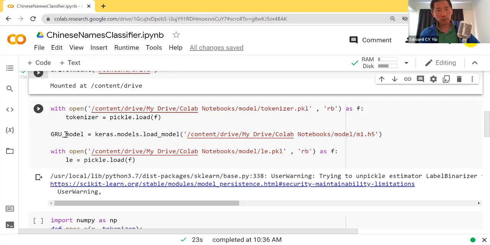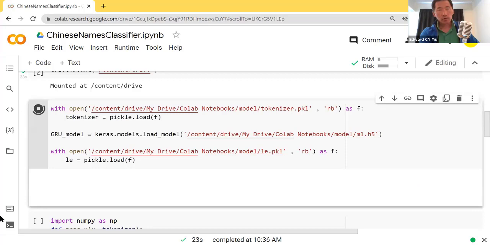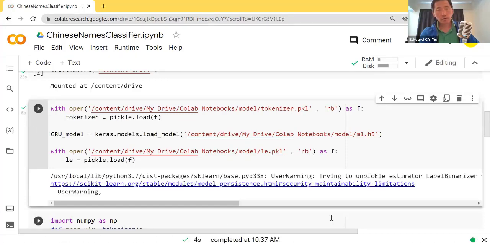And using the GRU model, here you will find the directory, which I use: my drive, Google Colab Notebooks, models, tokenizer.pkl. So we have to make sure that the files are saved in this directory. Right, in your case, if your directory names are different, remember to change the names of the subdirectory accordingly. So if okay, then run this routine. So basically you load the pre-trained model and the set of data.